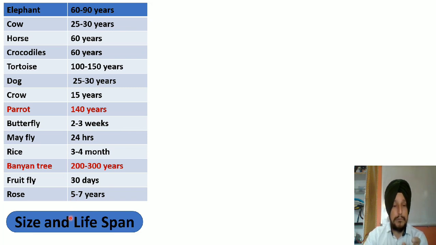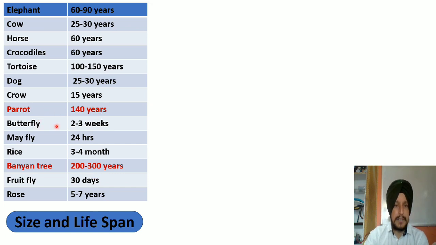So one thing is very much clear. Whenever a question is asked in your exam, is there any relationship between the lifespan of the organism and that of its size? Then simply consider this point in your mind, that there is no relationship between the lifespan of the organism and that of its size. Moreover, you have to learn the lifespan of at least 5 to 6 animals. Maybe it comes in your examinations, so you have to consider it.